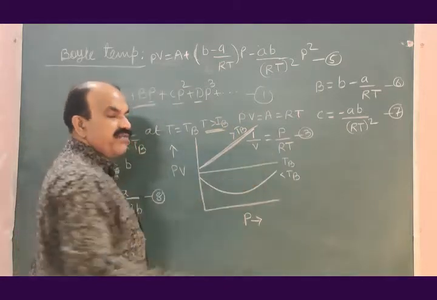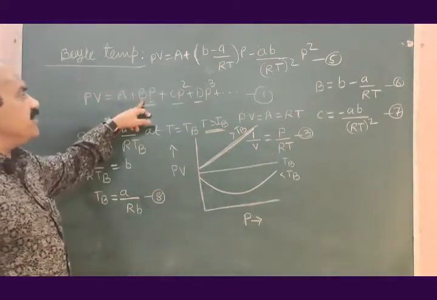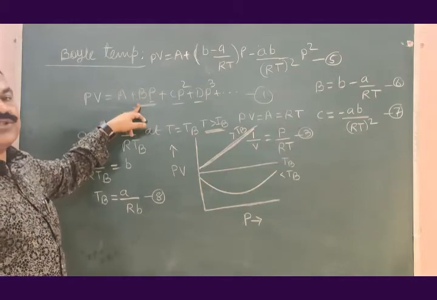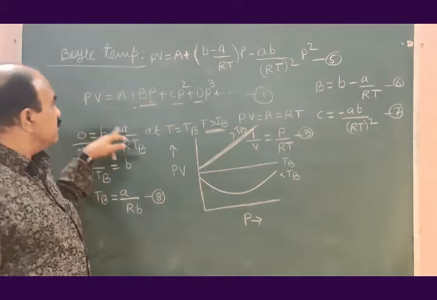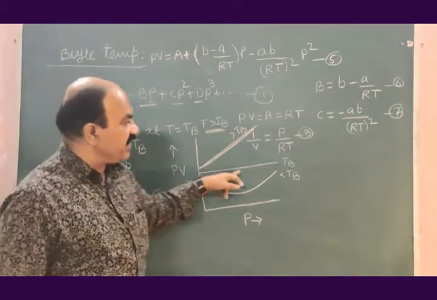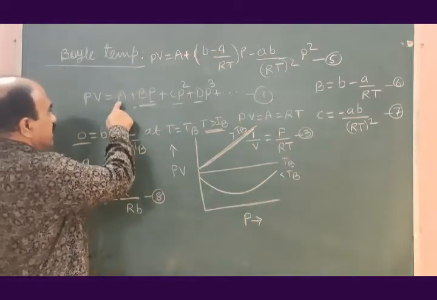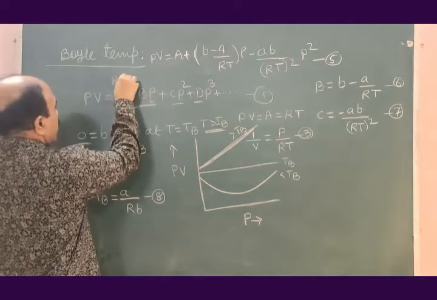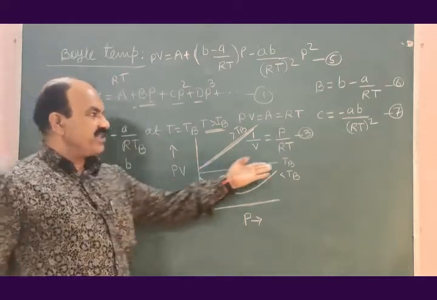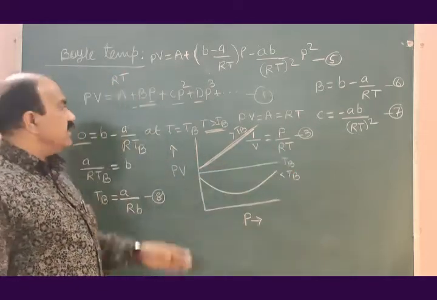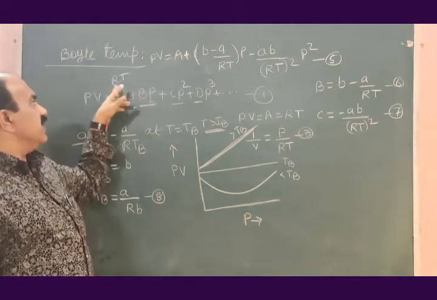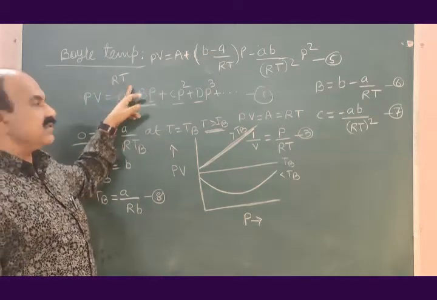Here when T is equal to TB, B is 0. As B is 0, what will happen? The product PV remains constant, because this is RT. Temperature T is held constant. B is 0. R is constant. T is constant.